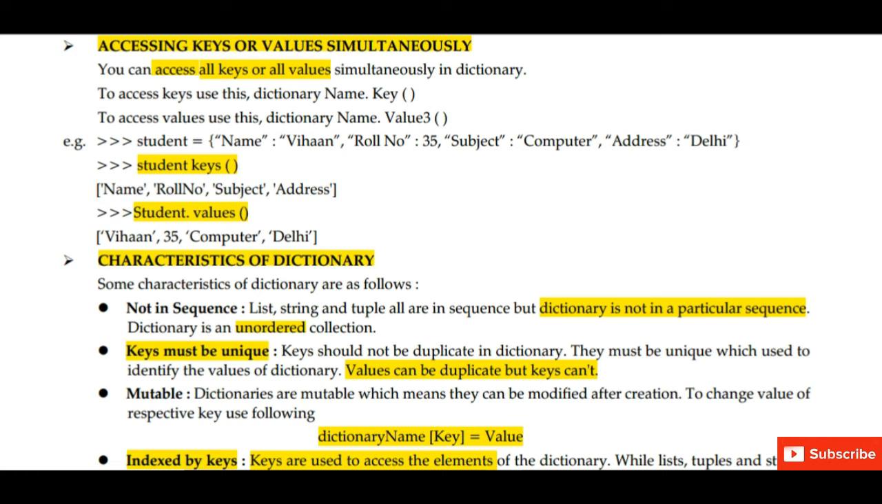Next, what are the characteristics of a dictionary? First point, list, string and tuple are all in a sequence, but dictionary is not in a particular sequence. Dictionary is an unordered collection. Second point, keys must be unique. We cannot use the same keys. Keys should not be duplicate. They must be unique, which is used to identify the values of dictionary. Yes, we can use the same values. Values can duplicate, but keys cannot. So please remember this point.